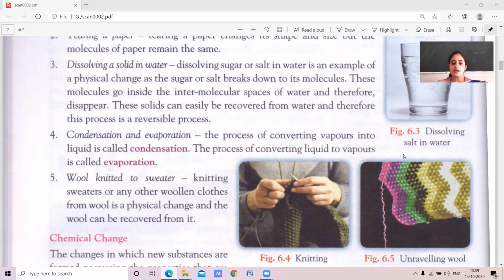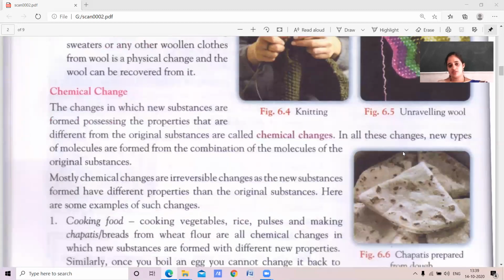Okay. And come to the chemical change. The change in which a new substance is produced, we call such type of change as chemical change. In all these chemical changes, new types of molecules will form, children.